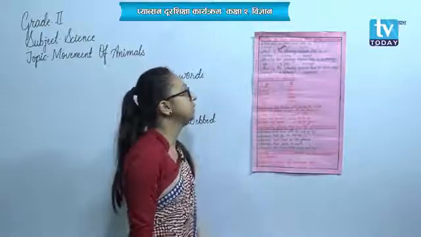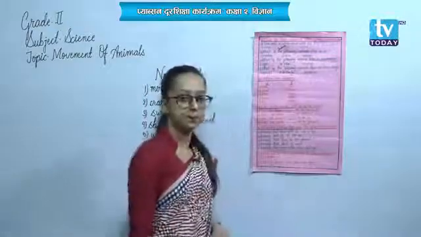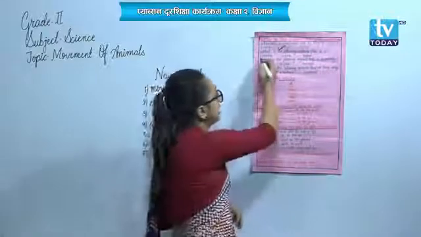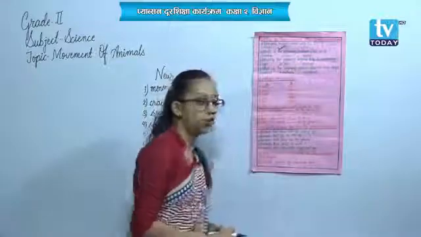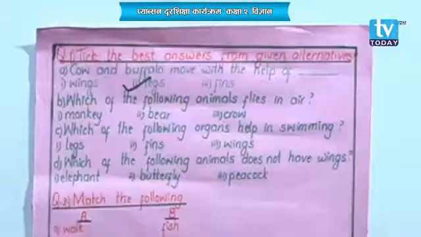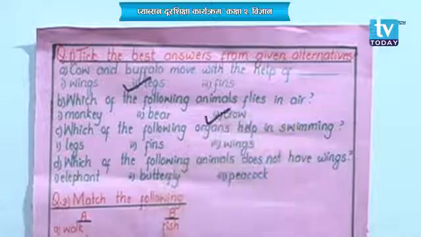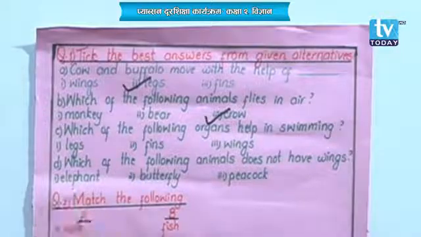Similarly, B, which of the following animals flies in the air? Now you need to think of the animals that fly in the air. Option 1 is monkey, bear and then crow. Have you seen monkeys or bears flying? Impossible, right? That means what is the correct answer? Crow. Since crow is also a bird, isn't it? So crow flies in the air.